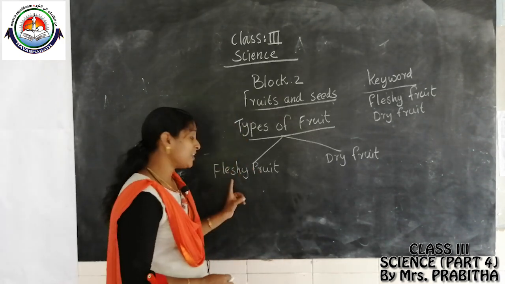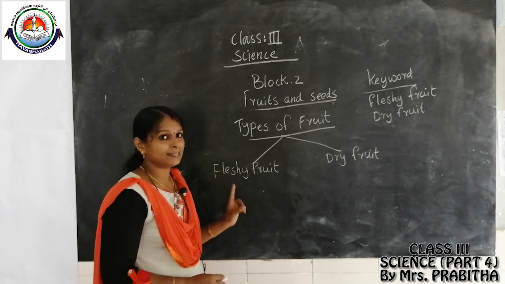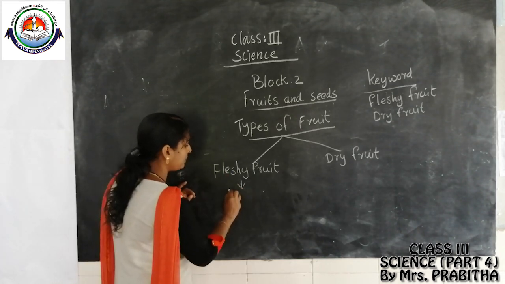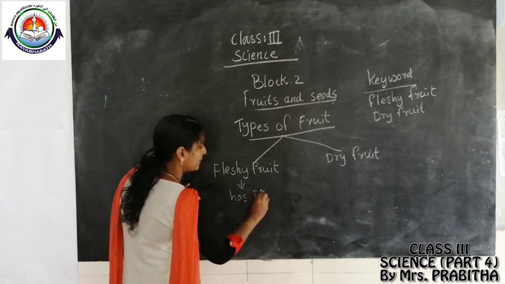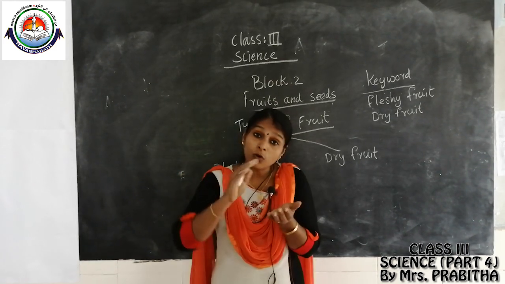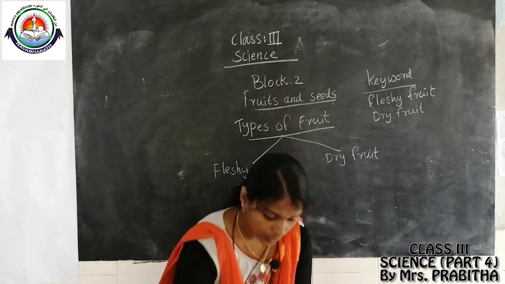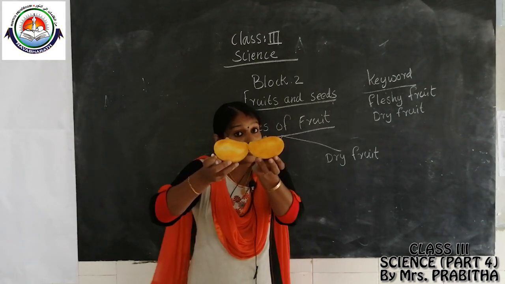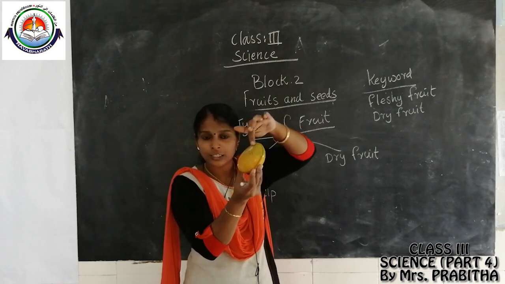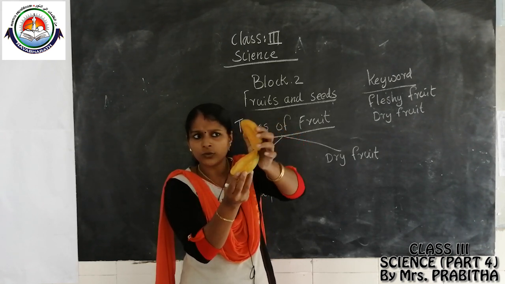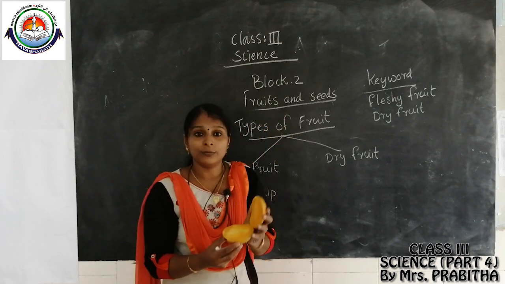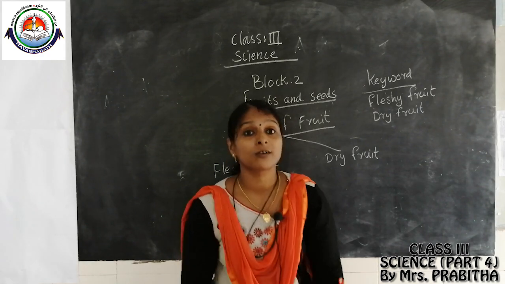Okay, so fleshy fruit has pulp inside it. What is pulp? Pulp means a soft thing, the soft part after the skin. You know, this is mango. I already cut and showed you the mango. You can see this is the skin of the mango, right? Then you can see a soft part, right? This is called pulp. So the soft part of the fruit is called pulp.